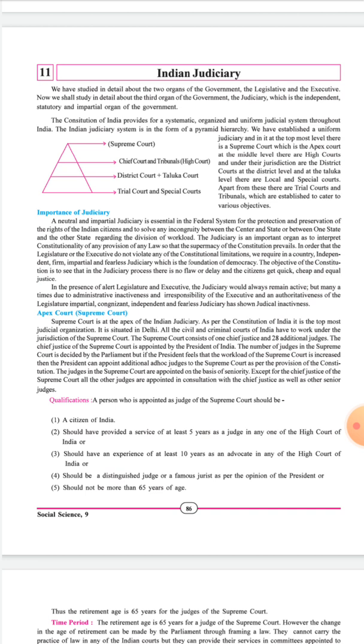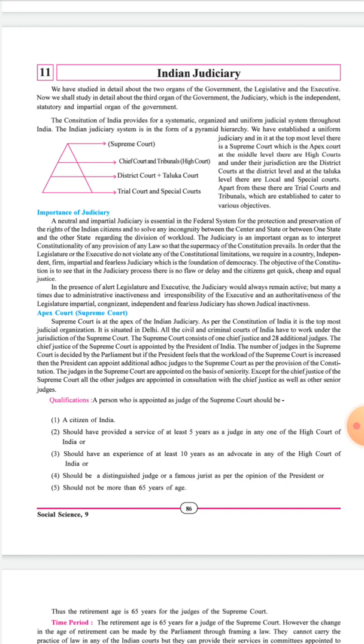And in the presence of an alert legislature and executive, the judiciary would always remain active. But many a time, due to administrative inactiveness and irresponsibility of the executive and authoritativeness of the legislature, an impartial, cognizant, that is having awareness of it, independent and fearless judiciary has shown judicial inactiveness.